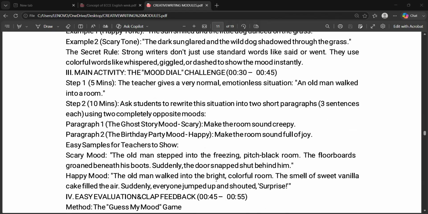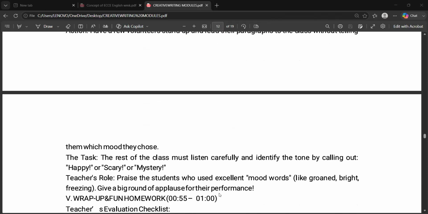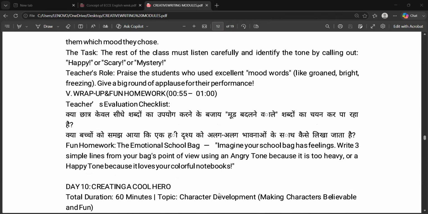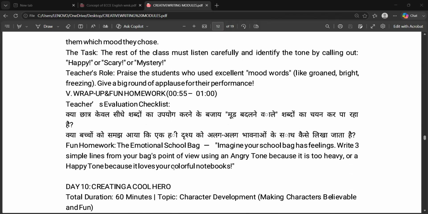Okay. So here is the main activity, how you can do it. You can just read it out and understand. So till here we have completed module 3. Tomorrow we will be covering module 4 and the day after tomorrow module 5. So within this week we are going to complete all the modules.